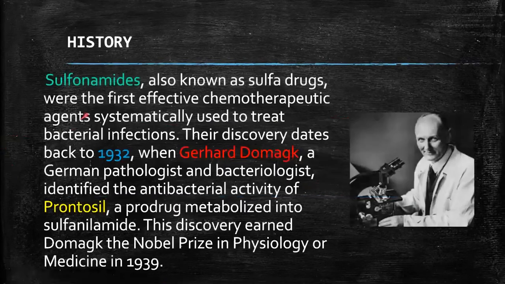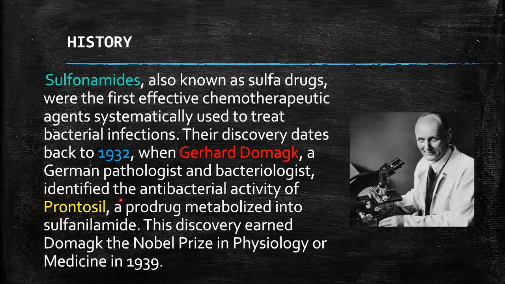First of all, we will look at the history of the sulfonamide. Sulfonamides, also known as the sulfur drug, were the first effective chemotherapeutic agent used to treat bacterial infection. It was discovered in 1932 by Gerhard Domagk, a German pathologist and bacteriologist. He identified the antibacterial activity of prontosil. That is the most important.